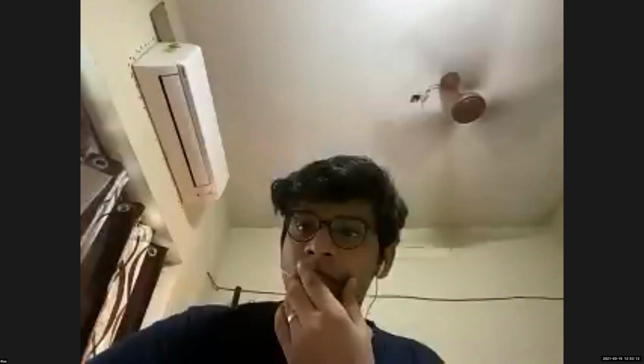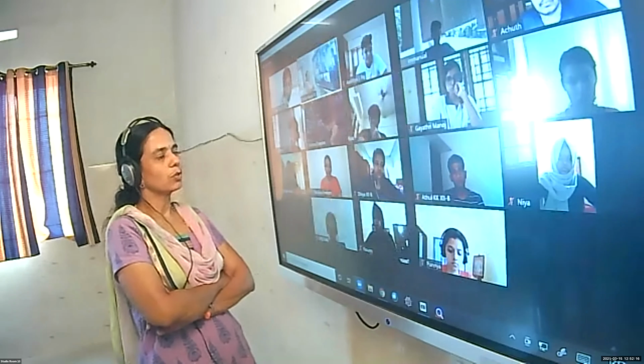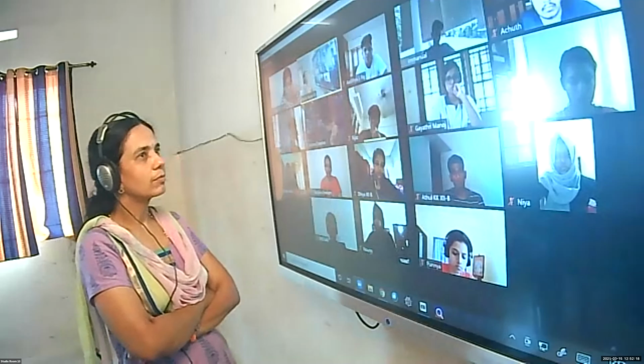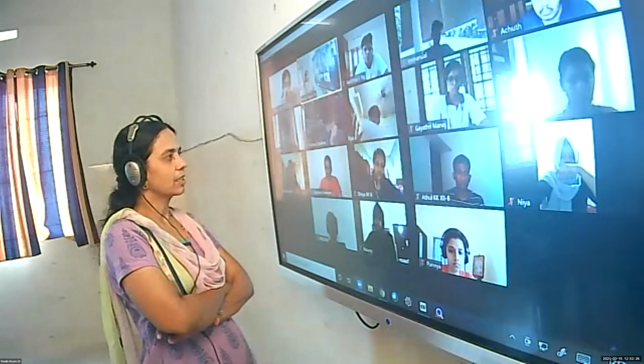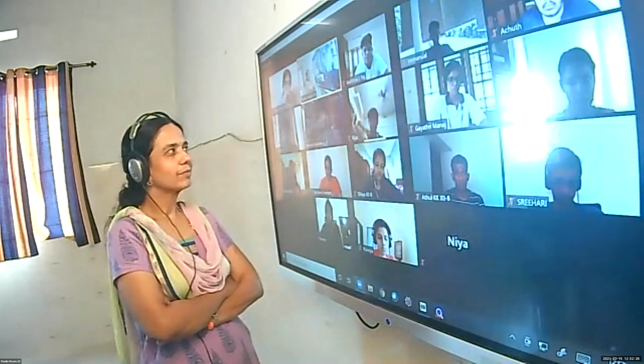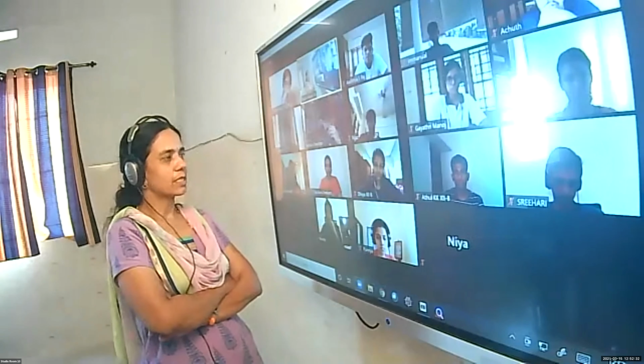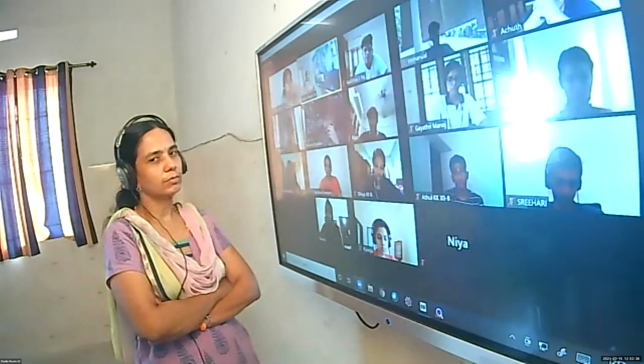Rijas, define row matrix. A matrix which has only one row. What about the order of a row matrix? 1 by n. Is it correct? Krishna Chandran, define column matrix. Matrix having only one column. And what about the order? M by 1.